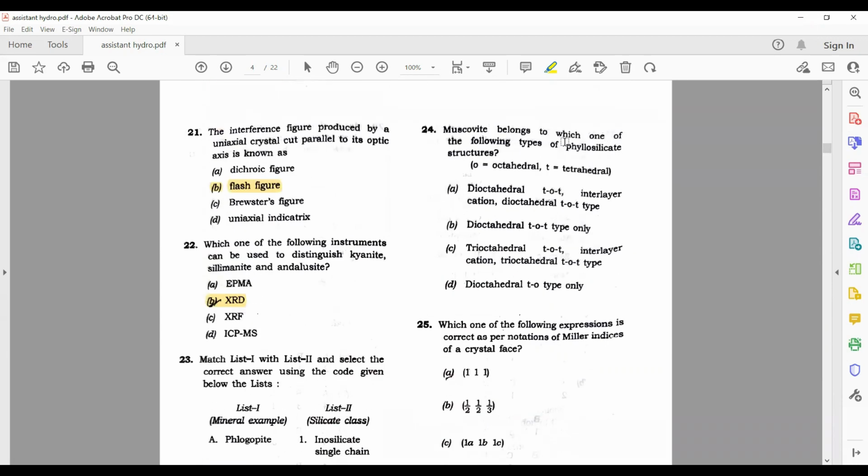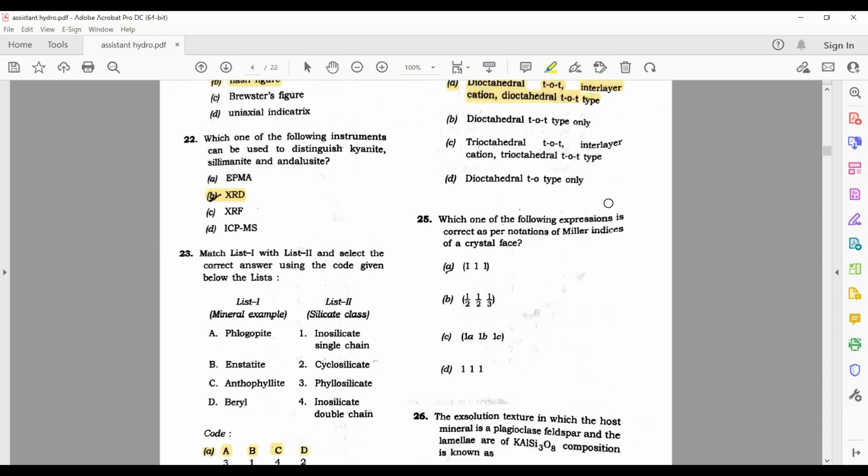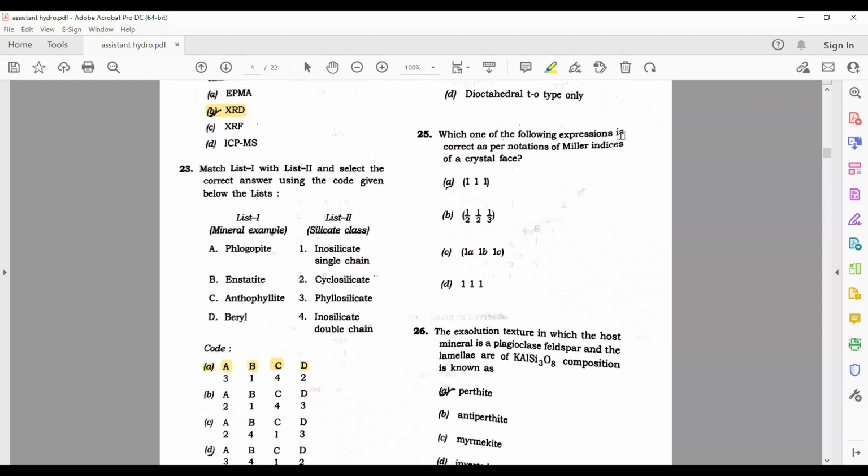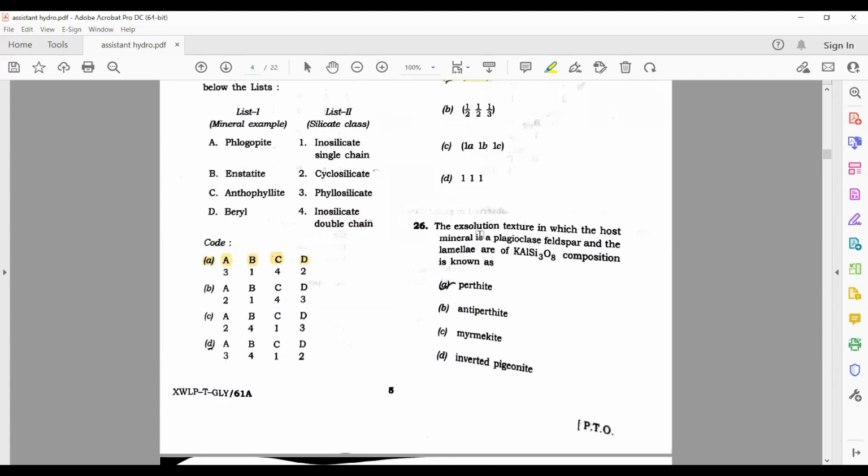Muscovite belongs to which one of the following types of phyllosilicate structures? Its answer is dioctahedral TOT, interlayer cation, dioctahedral TOT. Yes, this one is correct. The A part is correct. Which one of the following expressions is correct as per the notation of Miller indices of a crystal surface? A is right. The exsolution texture in which the host mineral is a plagioclase feldspar and the lamellae are of K feldspar composition is known as antiperthite.